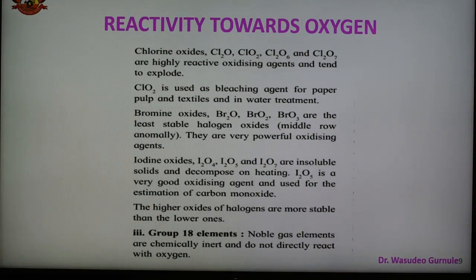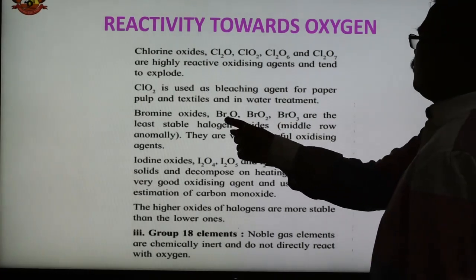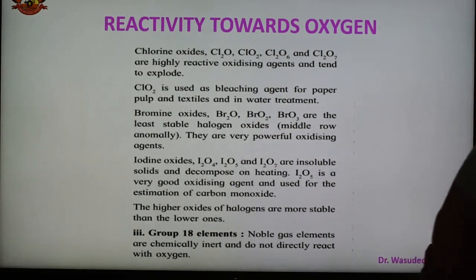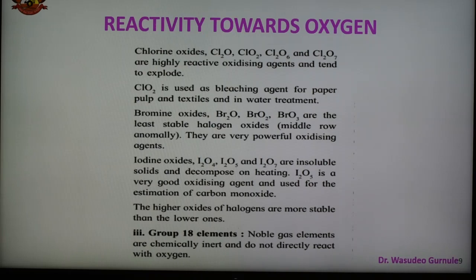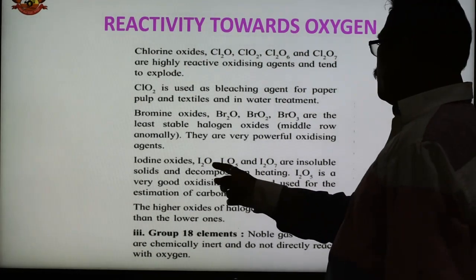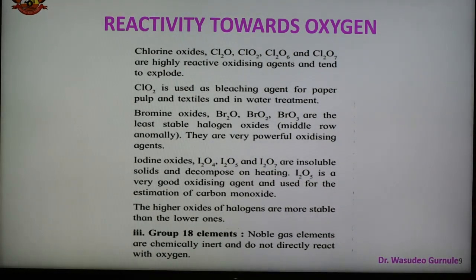Bromine also forms different types of oxides. Br2O, BrO2, BrO3 are the least stable halogen oxides, and they are very powerful oxidizing agents. Iodine also forms different types of oxides of the type I2O4, I2O5 and I2O7, which are insoluble solids and decompose on heating. I2O5 is a very good oxidizing agent and is used for the estimation of carbon monoxide. The higher oxides of halogens are more stable than the lower oxides of the halogens.